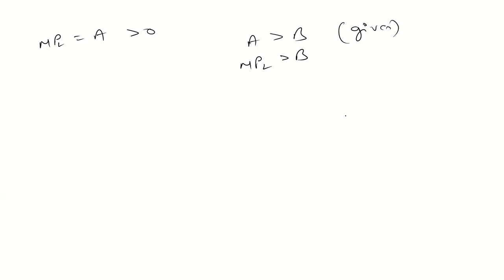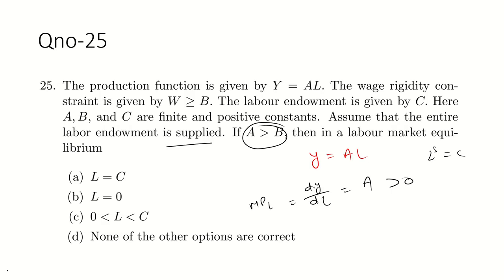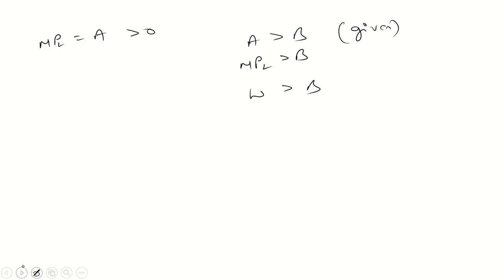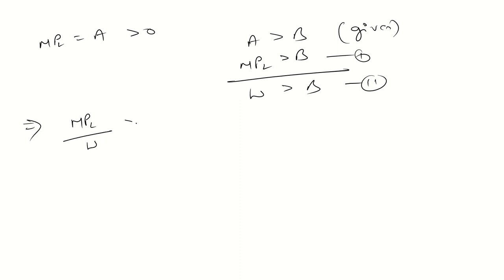Okay, so, guys, we have W is also greater than or equal to B. That is given. The wage should be greater than or equal to B. So suppose this is 1, this is 2. Just divide 1 by 2. You will get MPL by W is greater than or equal to 1. Greater than or equal to 1. So guys, this is positive.